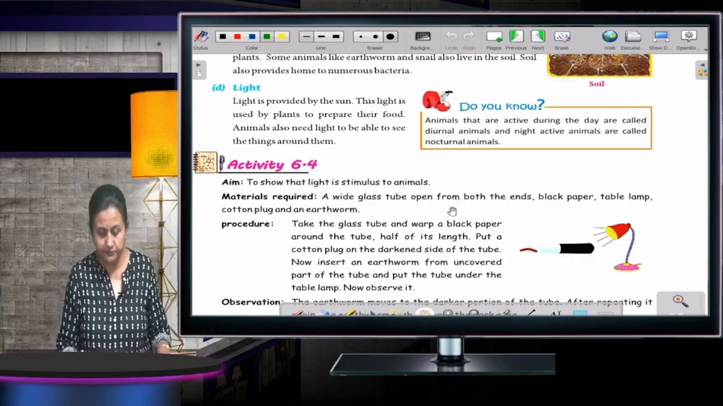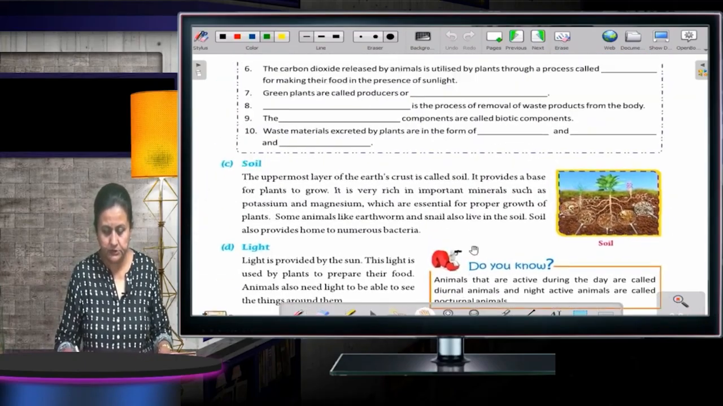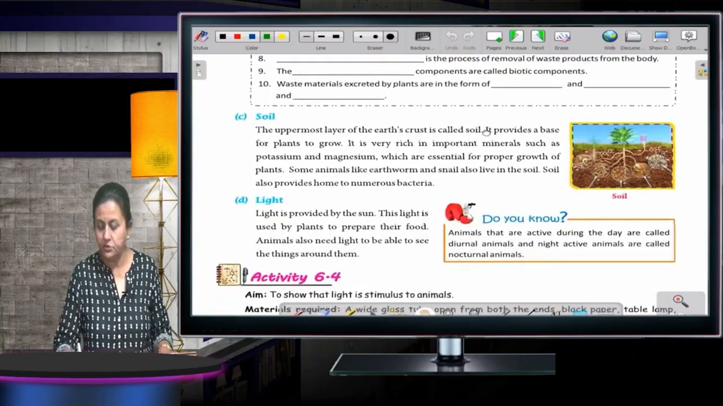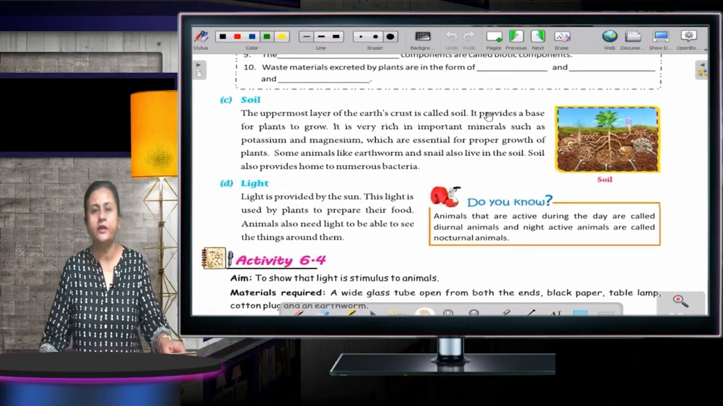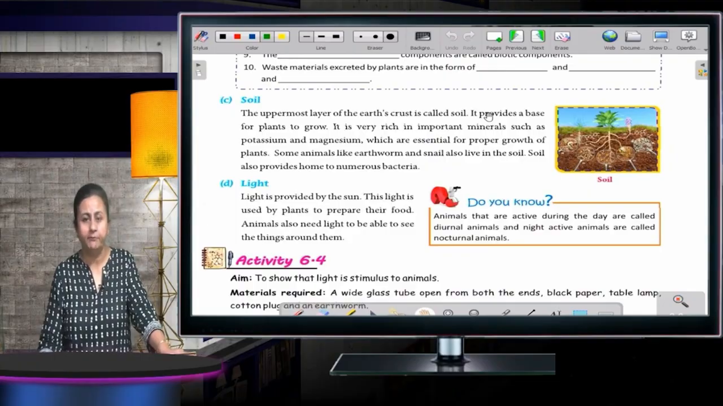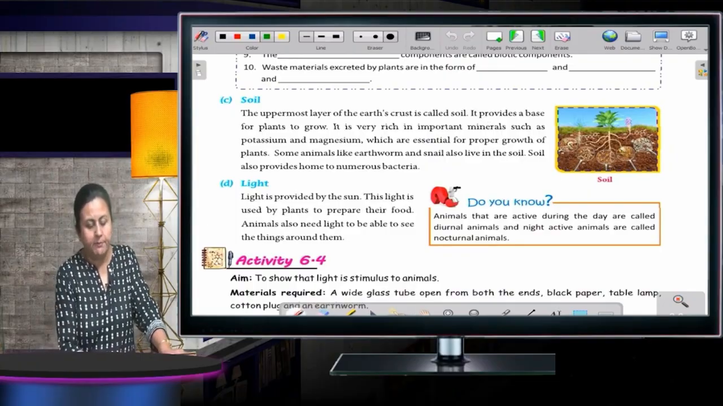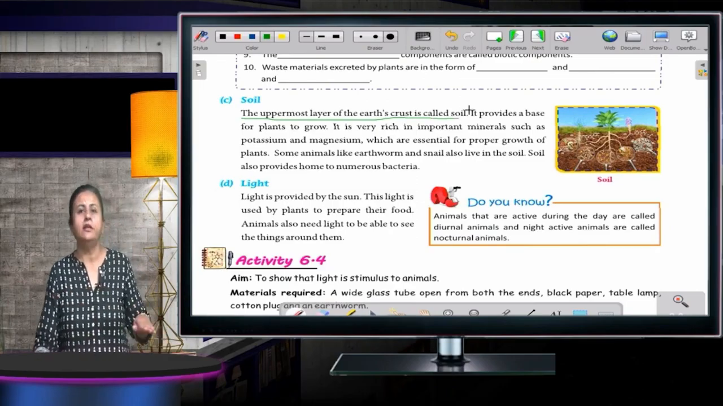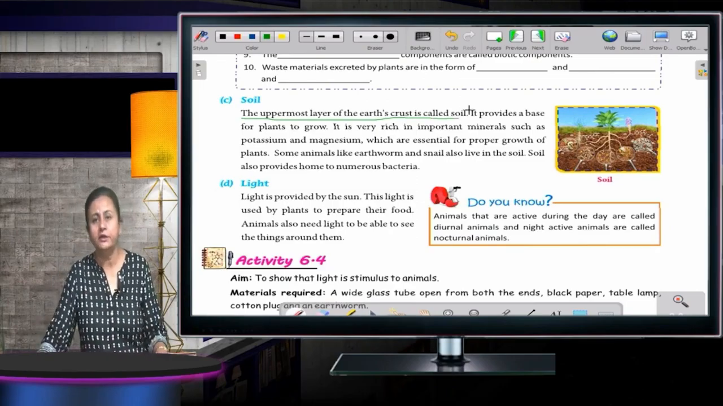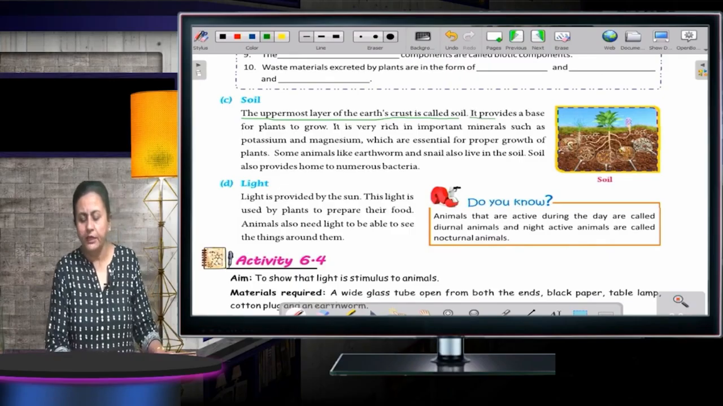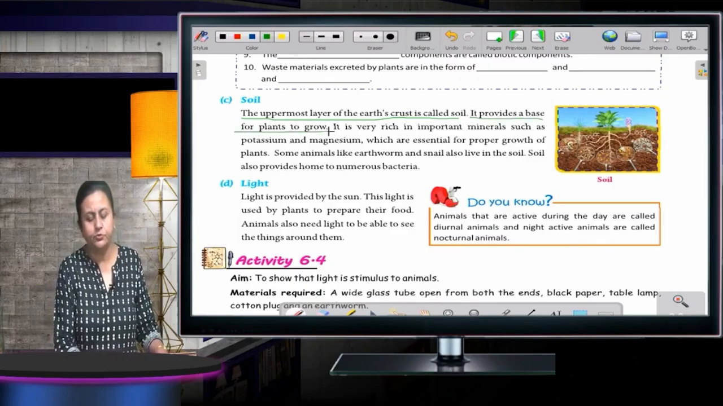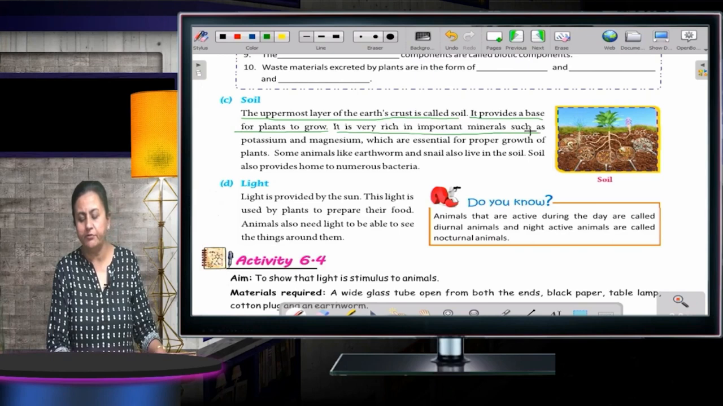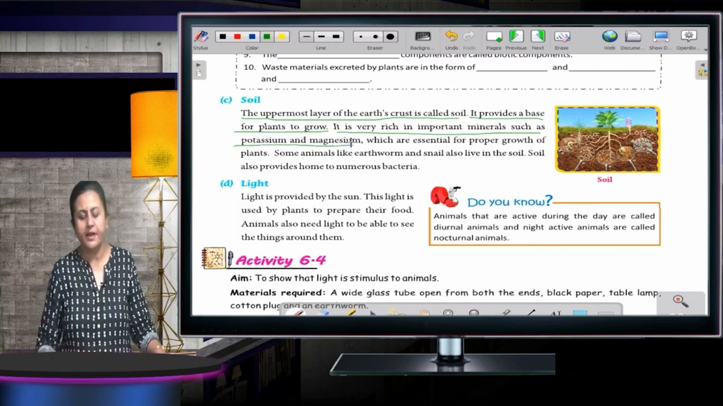Now the next one. Soil. This is also another abiotic component. The uppermost layer of the earth's crust is called soil. The topmost layer of the earth, we call it soil. It provides a base for plants to grow. It is very rich in important minerals such as potassium and magnesium.